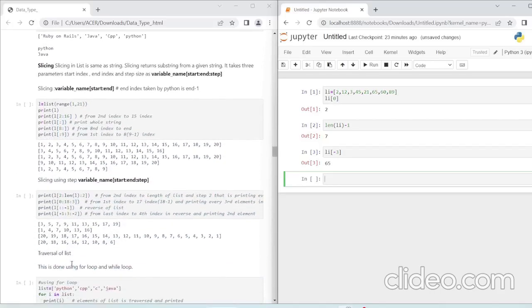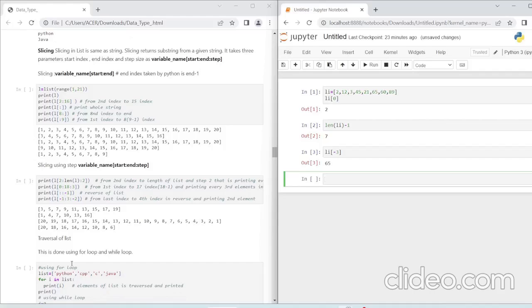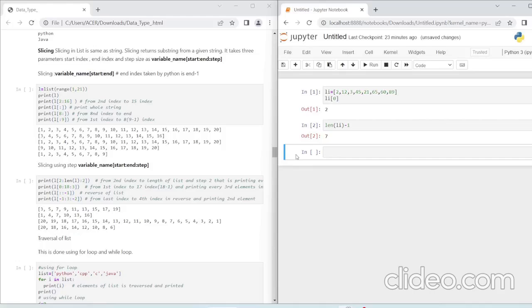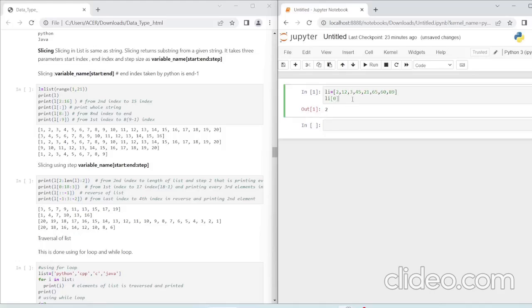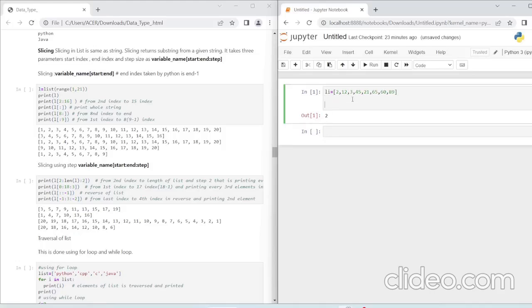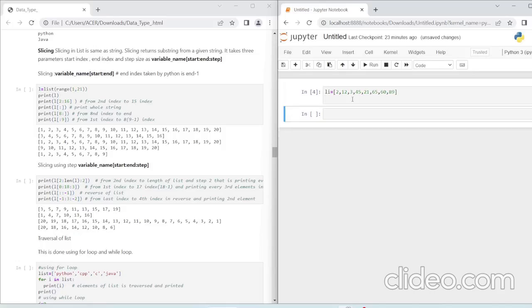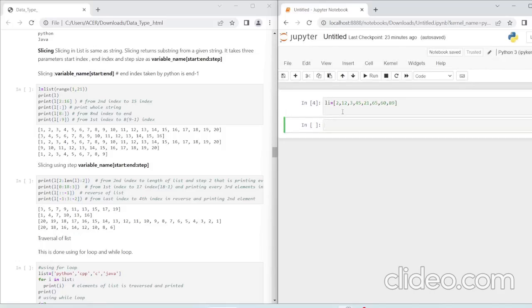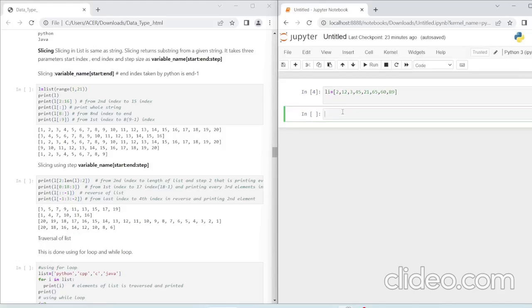Then we have slicing. I've told you about slicing in strings. The slicing in list is similar to slicing in string. So I will clear this and run this again. Okay, so I want to do slicing. Slicing is the same: the variable name, square bracket, the start, colon, the end, and step.